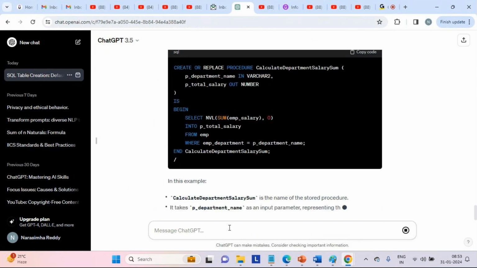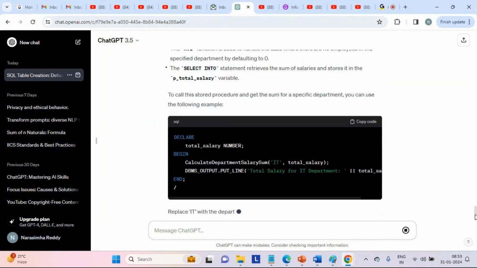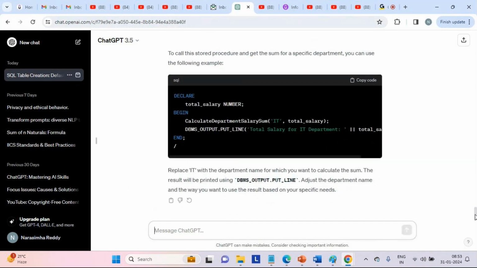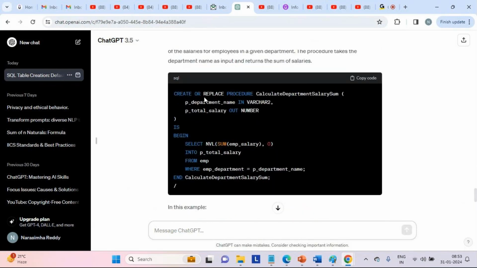So can you see here? It is creating, and also it is showing the PL/SQL code, the block to execute that. Correct, no? So now let us start from the beginning. Create or replace procedure, name, yes or no? Then we got department number as input, and sum salary as out parameter. So this is the in parameter, this is the out parameter, right? That's it. Then begin.